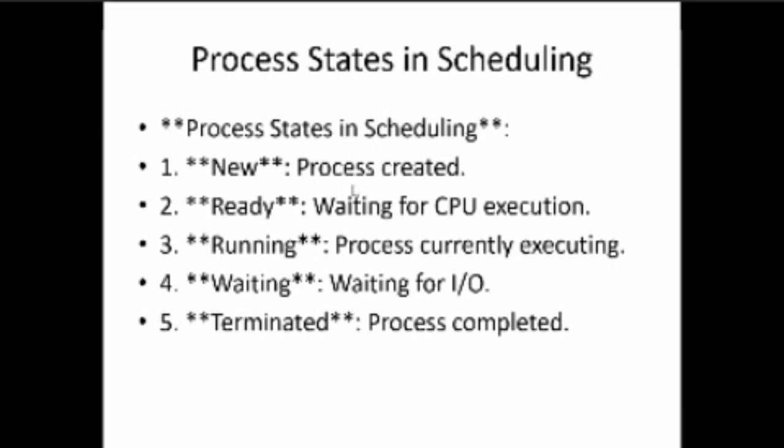Next, process states in scheduling. There are five process states: new, ready, running, waiting, and terminated. New refers to a process being created. Next, ready: waiting for CPU execution, until the process already being executed is finished. Next, running: the process currently executing. Waiting: waiting for input and output. Next, terminated: the process is completed.